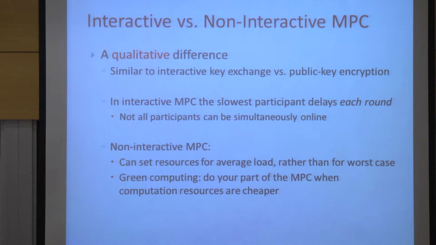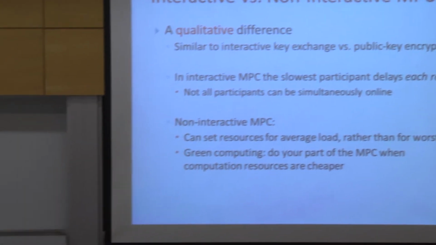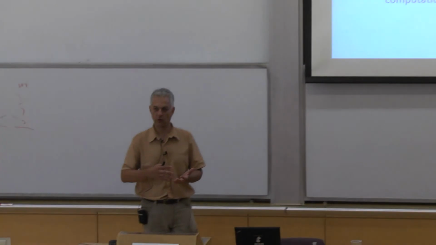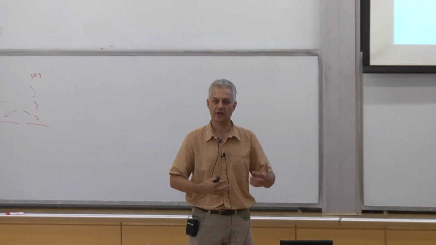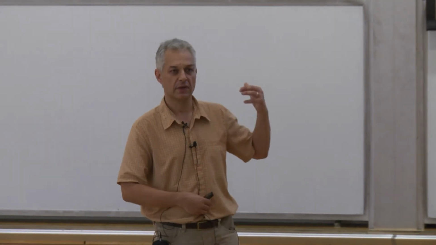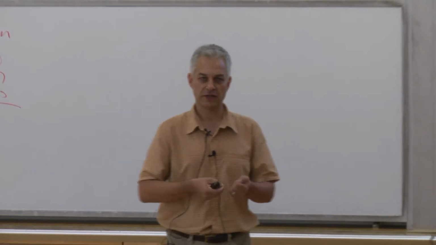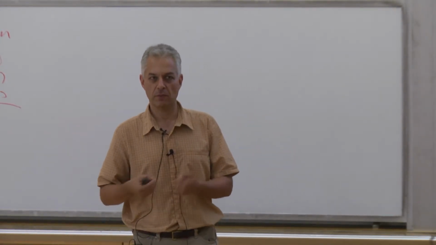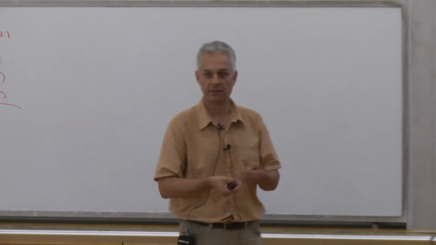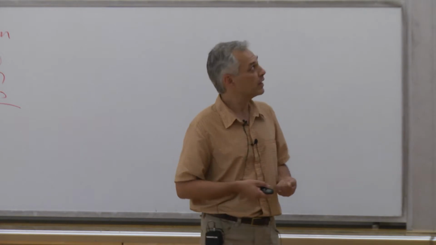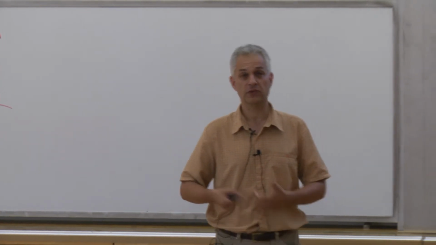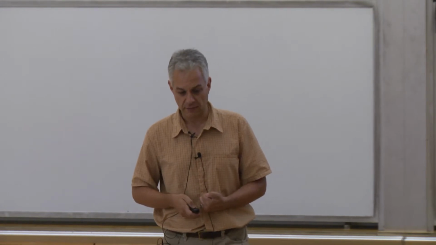So if we go back to the history of cryptography, Diffie and Hellman came up with the notion of public key crypto and key exchange, and they had an interactive protocol for key exchange. But then the major development was the RSA protocol, which enabled you to send non-interactive encrypted messages that the other party could decrypt when it gets them. So in web communication, we can use Diffie-Hellman key exchange to initiate a secure connection. If we're talking about secure email, we must use RSA because the other party might not be online to answer your messages. So if we have non-interactive secure computation, we can essentially do secure computation by email.